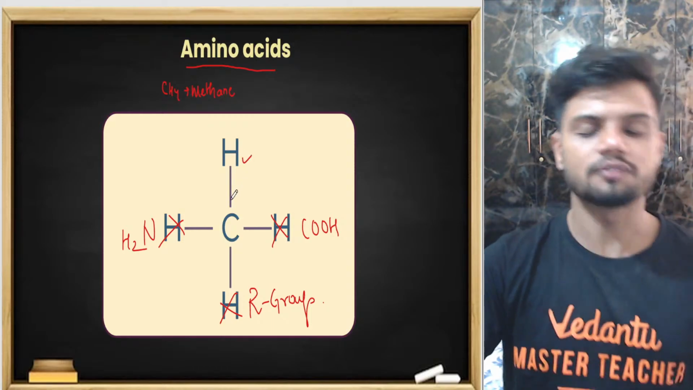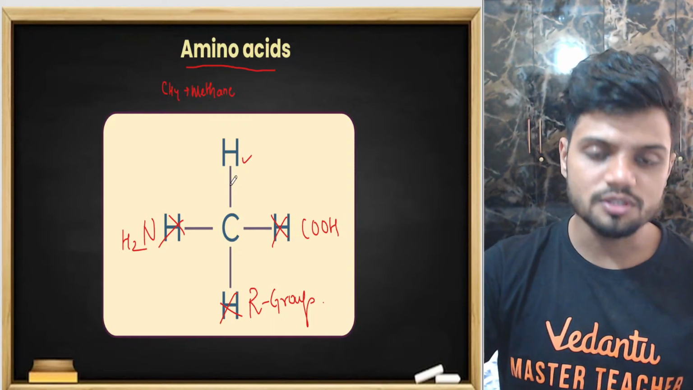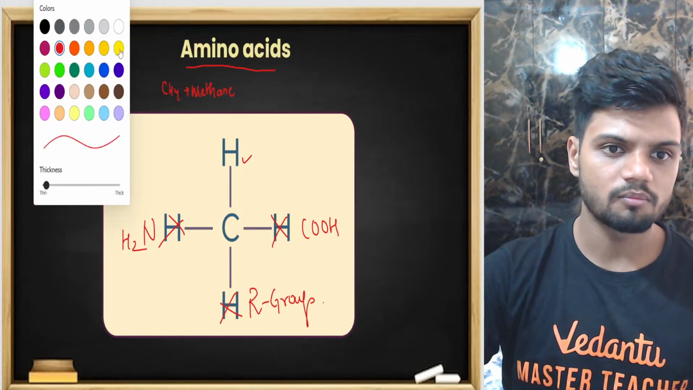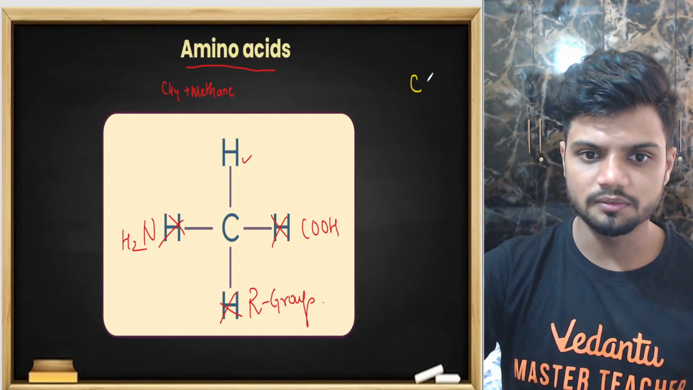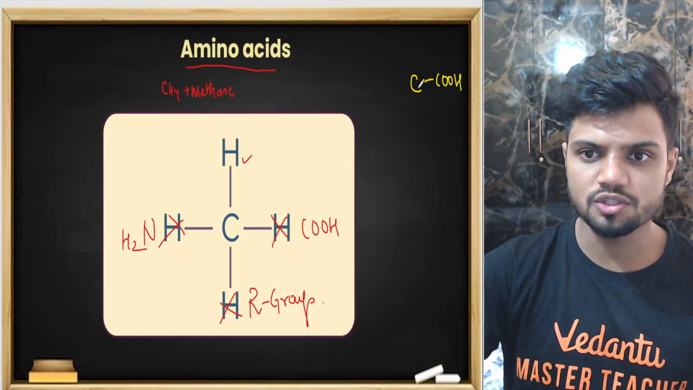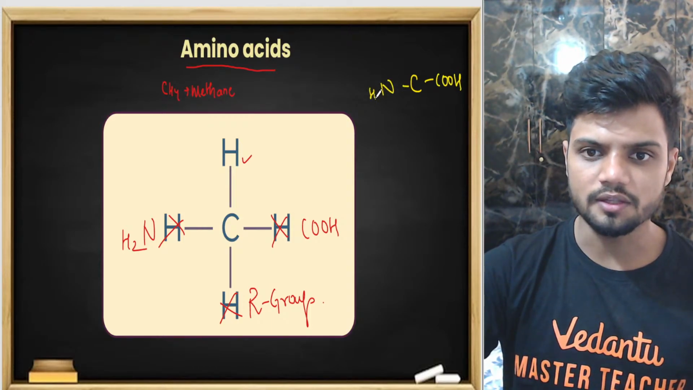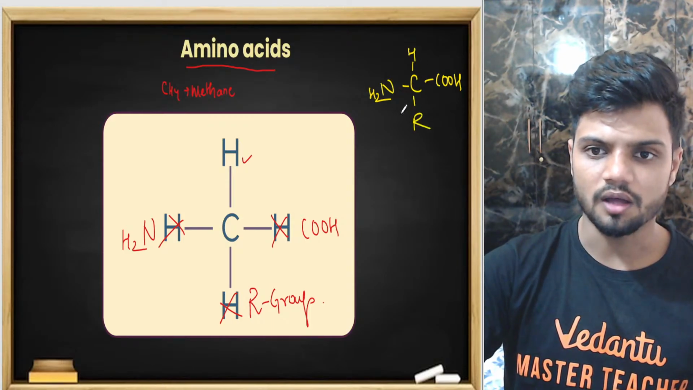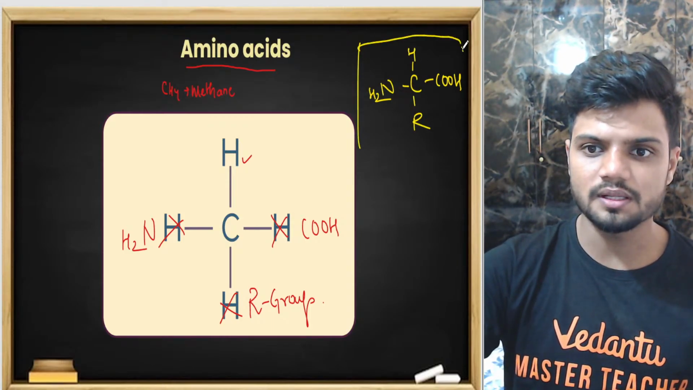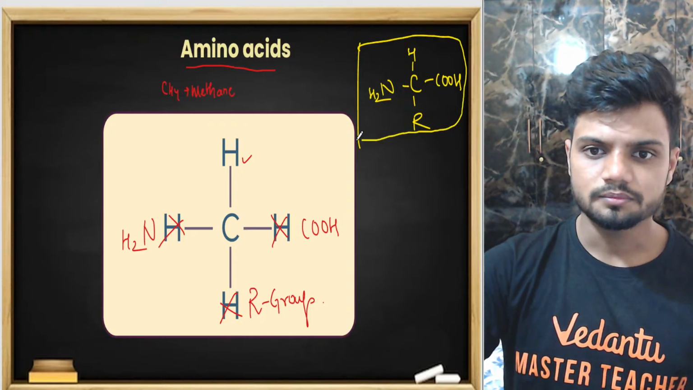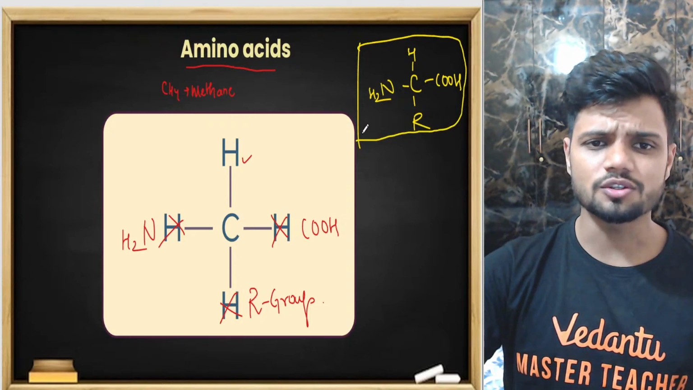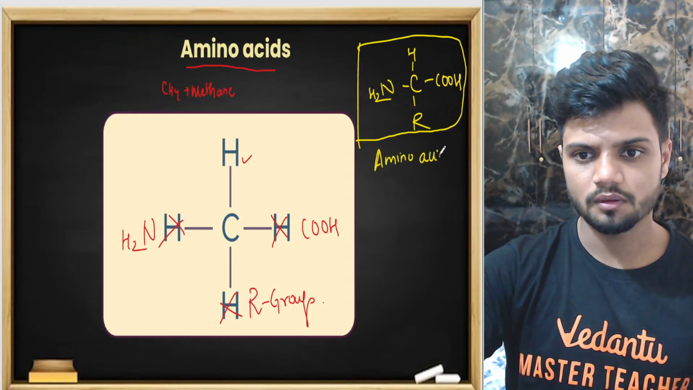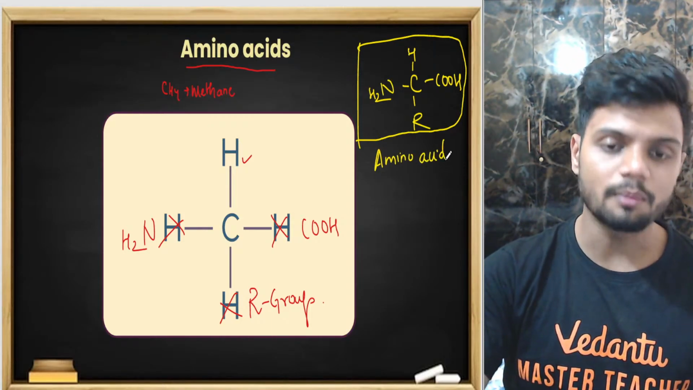Only the hydrogen is left out. So what do you get? We end up getting a structure which resembles carbon, COOH, NH2, hydrogen, as well as your R group. This is a typical structure of an amino acid.